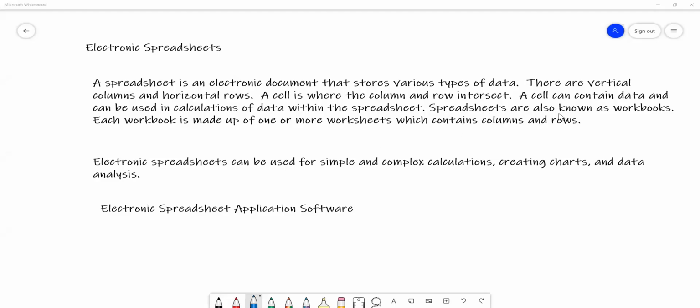So spreadsheets are also known as workbooks. The idea is in a workbook, we have more than one worksheet. So make a note of this one, worksheets.